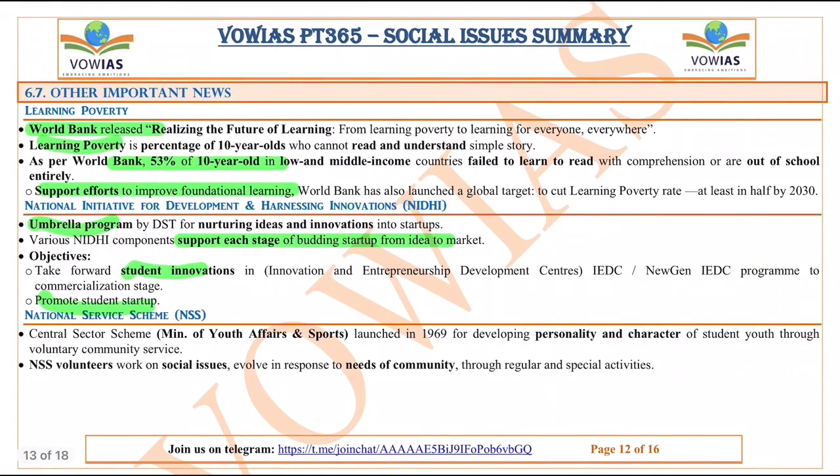Next, if you see some other important news, this learning poverty is released by the World Bank. The World Bank released the report "Realizing the Future of Learning: From Learning Poverty to Learning for Everyone, Everywhere." This is basically to reduce poverty and understand the different aspects of poverty. Learning poverty is the percentage of 10-year-olds who cannot read or understand a simple story. It majorly talks about the learning crisis, the education crisis that exists.